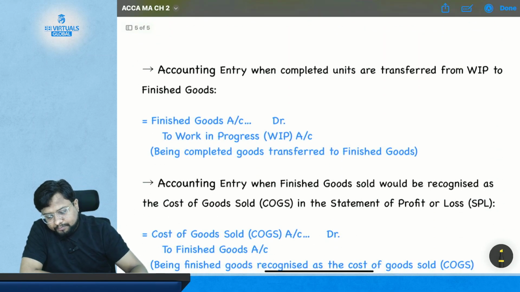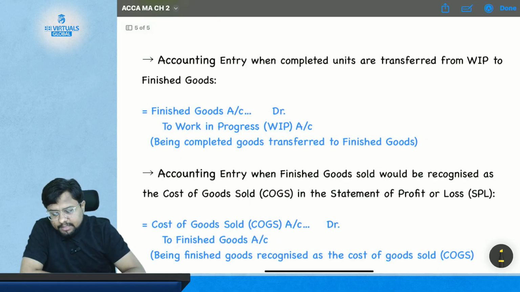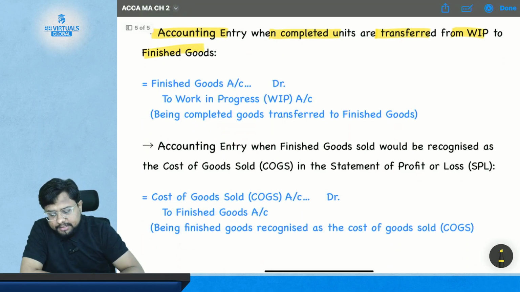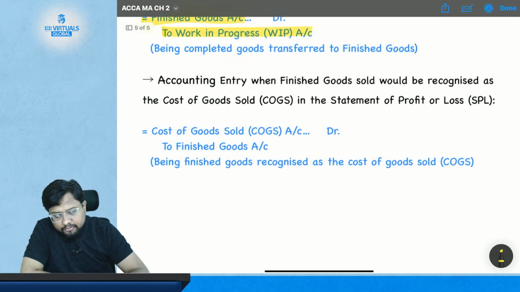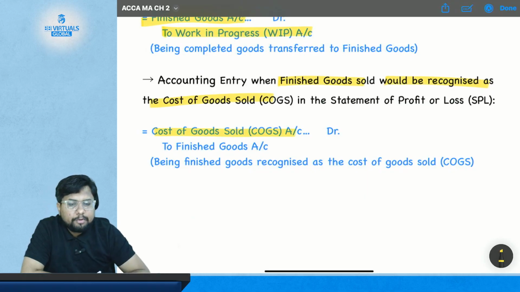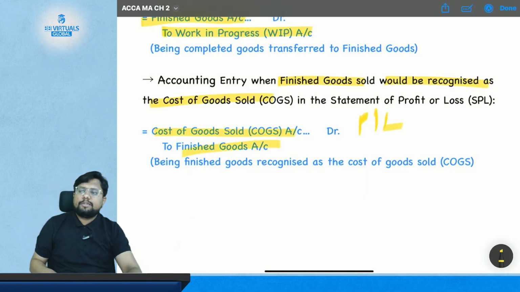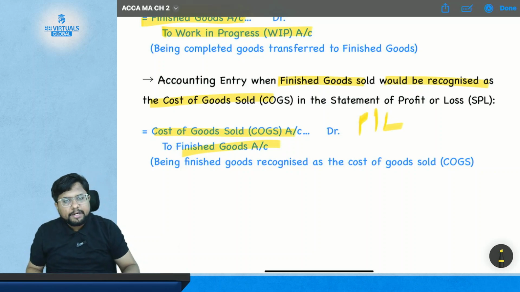Now some more accounting entries. When completed units are transferred from WIP to finished goods, which we have already discussed, finished goods account is debited and work in progress account is credited. And when finished goods are required to be recognized as cost of goods sold, the statement of profit or loss account is debited and finished goods is credited. So these are the entries that we have already discussed.